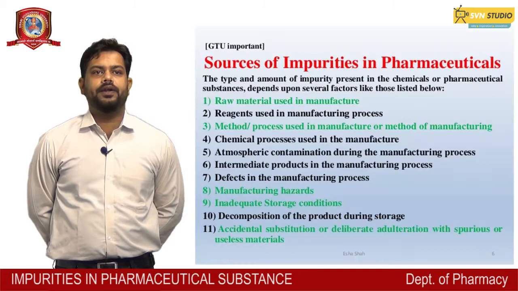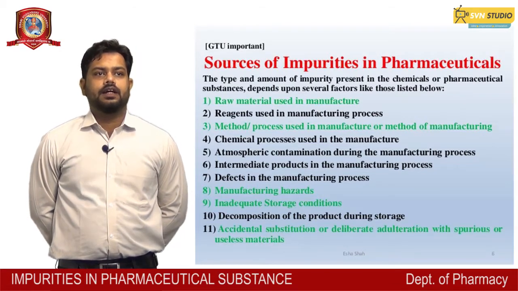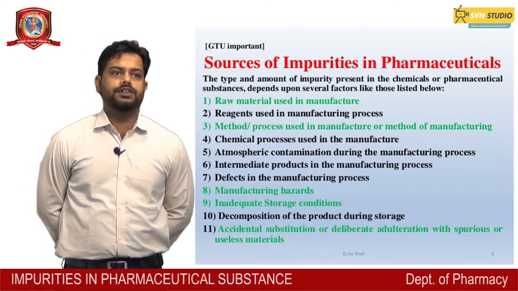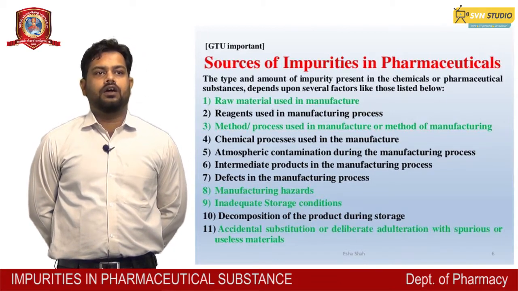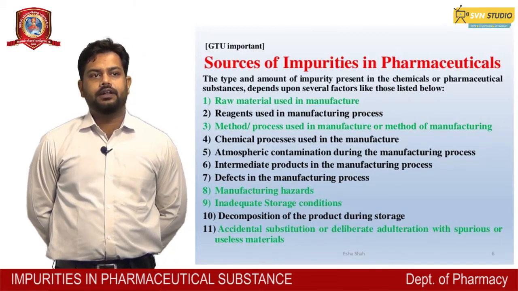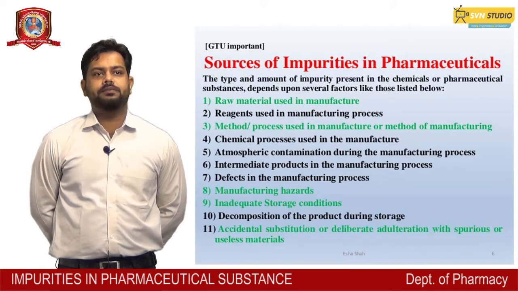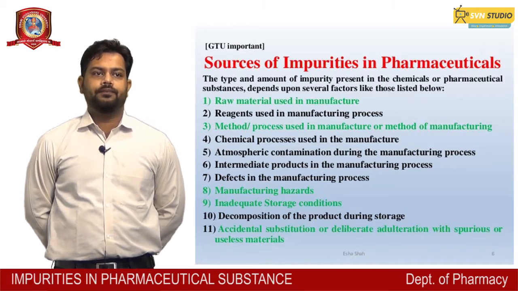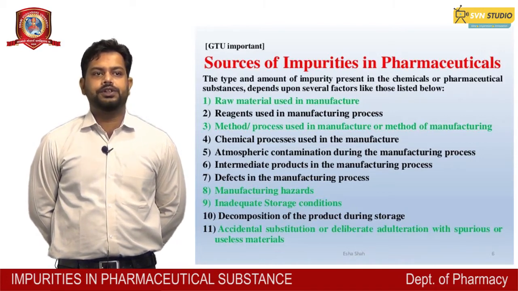Now, sources of impurities in pharmaceutical substances. The type and amount of impurity present in chemicals or pharmaceutical substances depend upon several factors, which are generally as follows. First, raw material used in manufacturing. Second, reagents used in the manufacturing process. Third, method or process used in manufacture. Chemical processes used in manufacture.